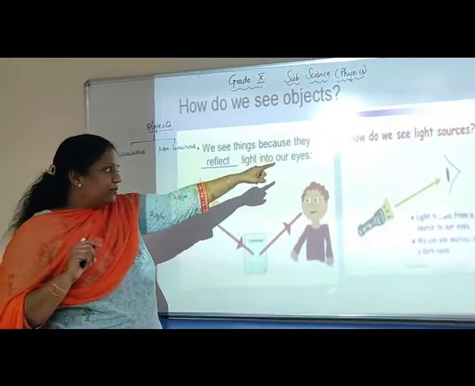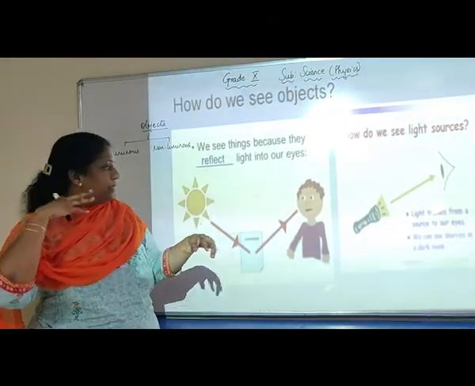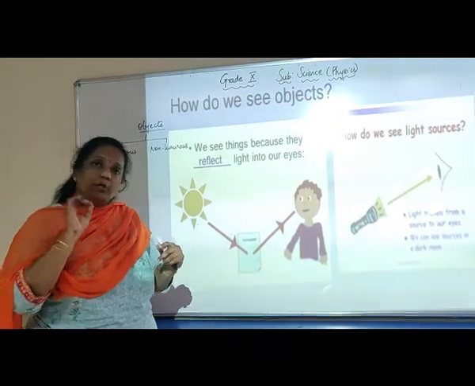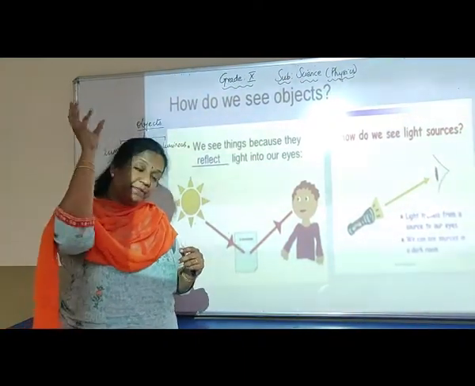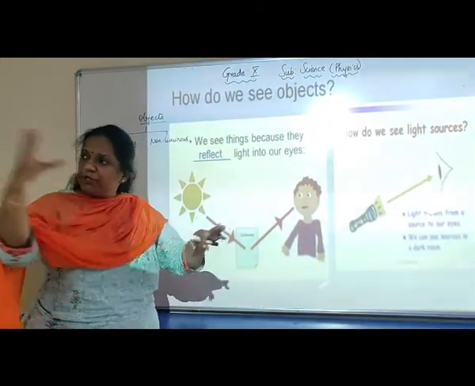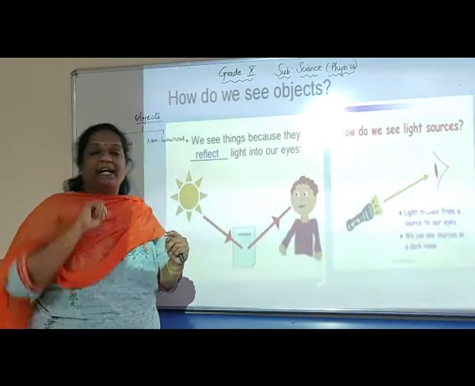How do you see light sources? Light travels from the source to our eye, and we can see sources in a dark room. I'm sure some of you might be having those radium stickers fitted to the ceiling of your bedrooms. So even when you switch off all the other light sources, you will see them glowing in the dark.